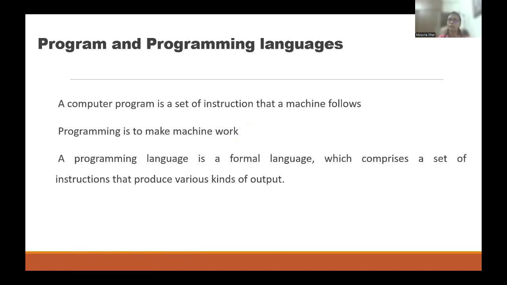But do you think that the computer will understand English? No. The computer understands only one language, which is called the computer's language, the binary language, which is 0 and 1. So whatever I want to tell the computer, I have to tell it in 0 and 1. But is it possible for every single person to know the 0 and 1 language, or binary language? No. Right? Then what to do?